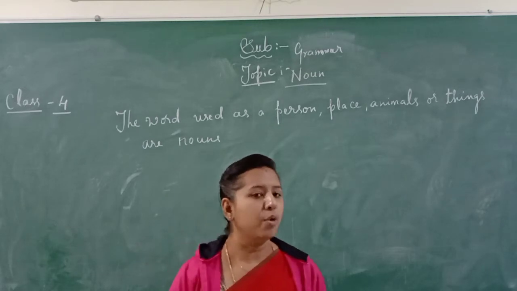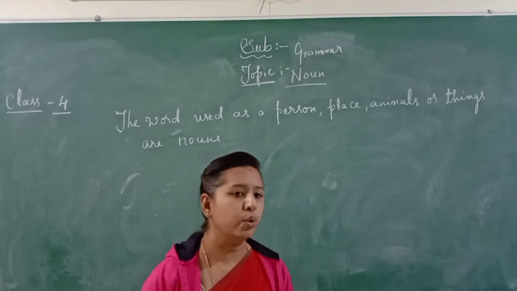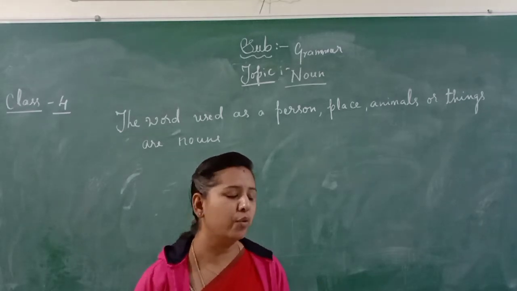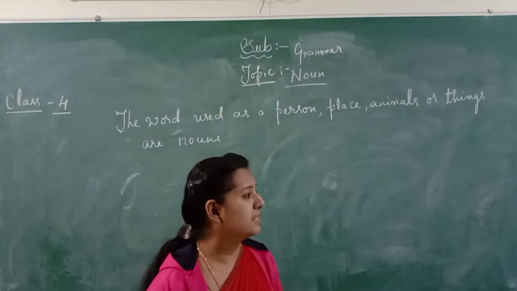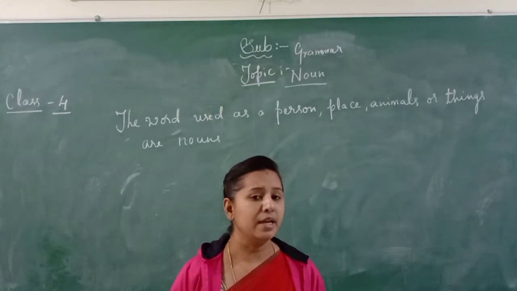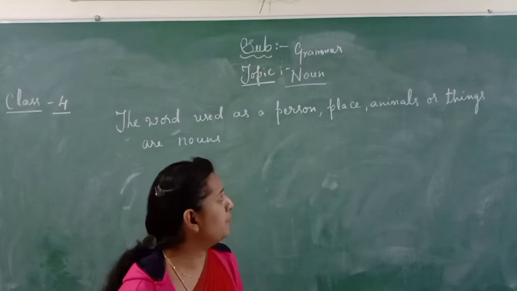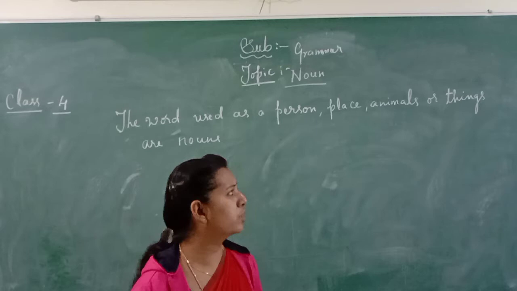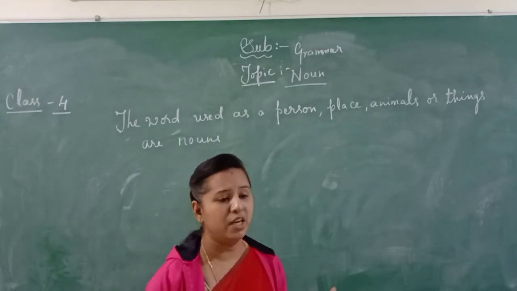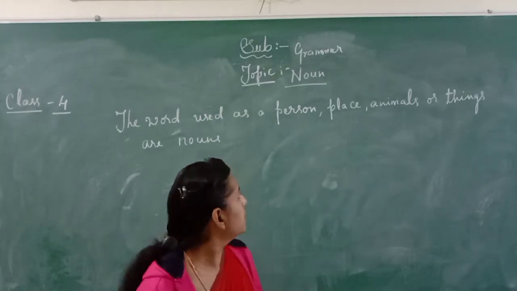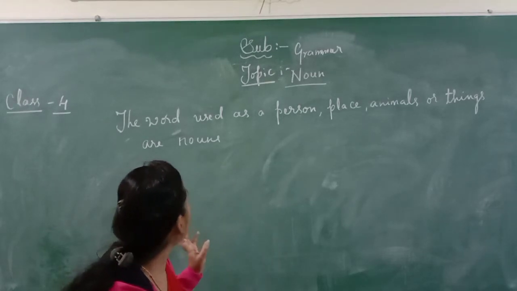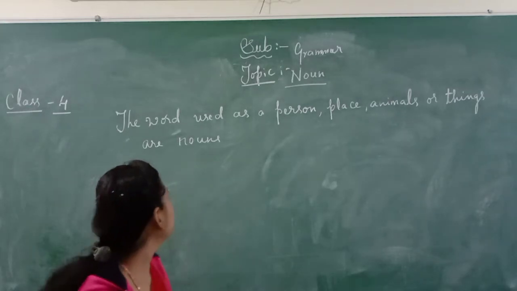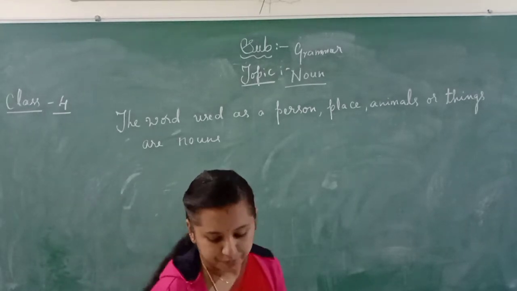It's the name of any person, like Rahul, Vijaya, Vidya. All these names come under noun. And a place is something like Bombay, Delhi. And animals, if it is any animal's name like dog, buffalo, goat. Things are the same way. Commonly, the word used as a person, place, animal or thing is called a noun.